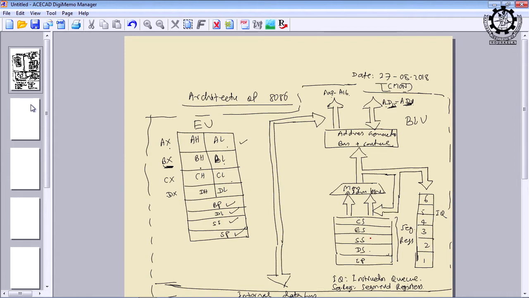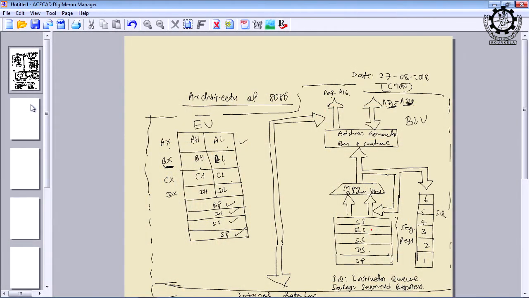Sometimes the data segment may not be sufficient to store a huge amount of data. You can then use the ES or extra segment. This indicates that there is no difference between DS and ES. Only when overflow occurs, and the data segment is not capable of keeping all the data items, we can go for the extra segment. So the data segment and extra segment have almost the same purpose, to store data, and the stack purpose and the code segment purpose are very clear.